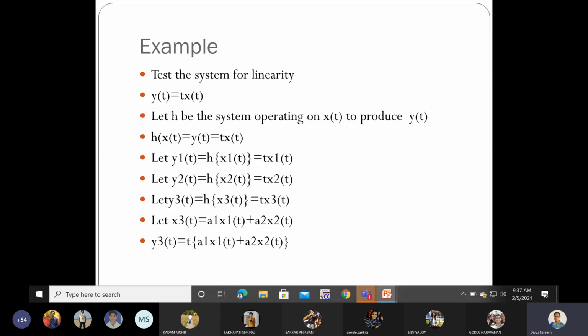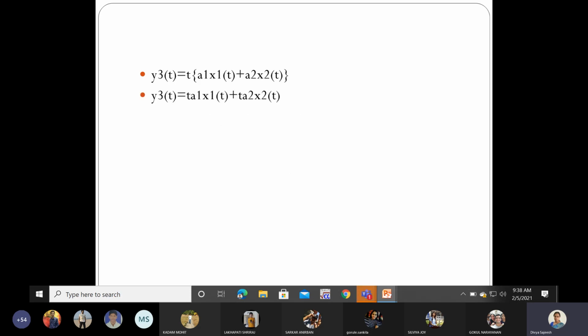So when you substitute for x3 in the equation y3, t will be kept outside. Then substitute for x3, then you take the t inside. Okay, open the bracket. So t a1 x1 plus t a2 x2. Interchange the position, you can do that by homogeneity. So a1 into t x1 of t plus a2 into t x2 of t.